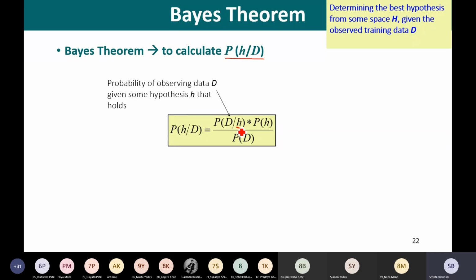Right? Are you getting me? This means that if the hypothesis is true, what is the likelihood of that data being generated, or in other words, we may say that if the hypothesis H is true, what is the probability of D being generated?